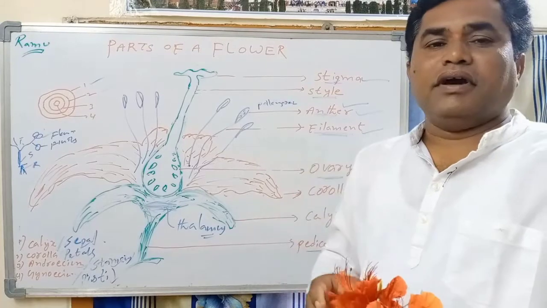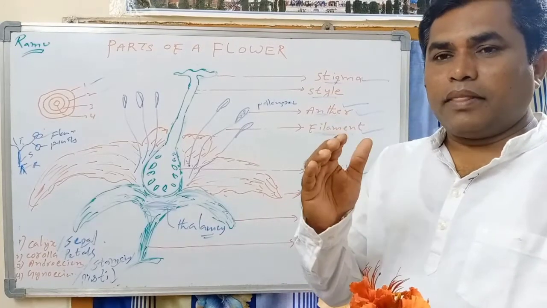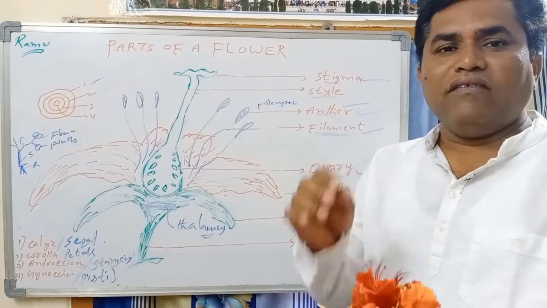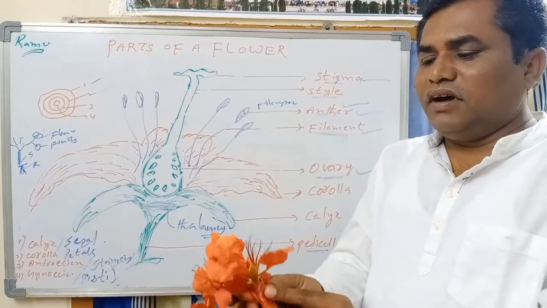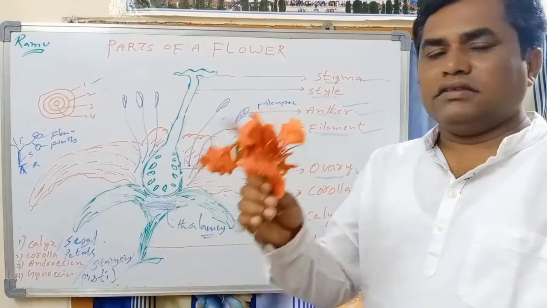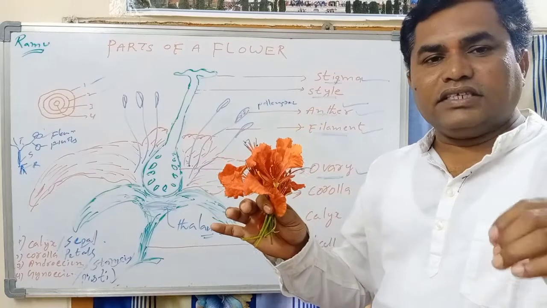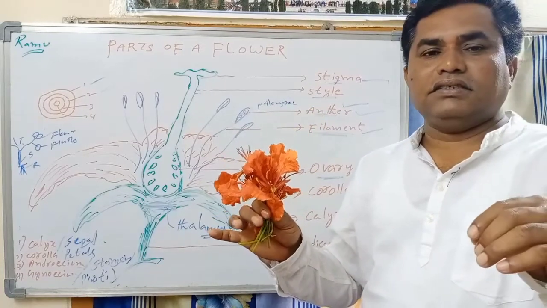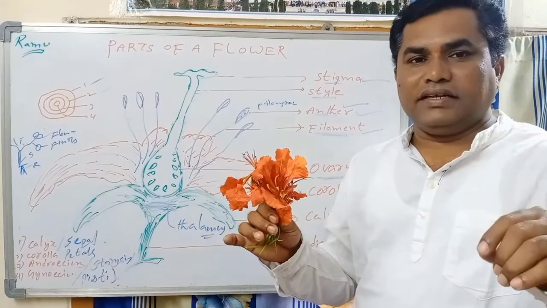Once you have to remember about flower: flowers are the sexual organs in a plant.